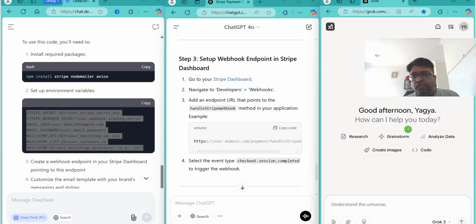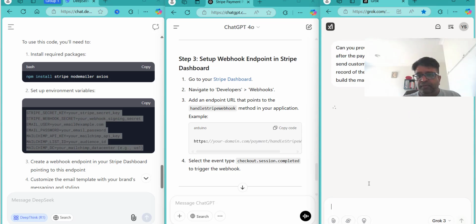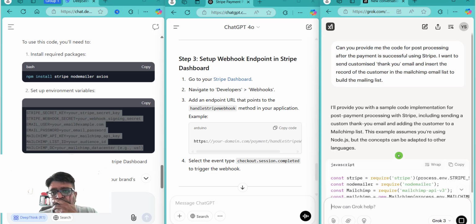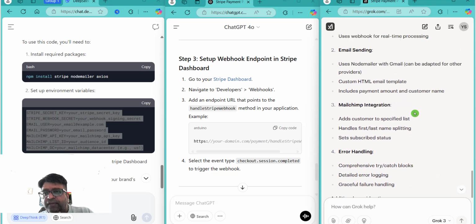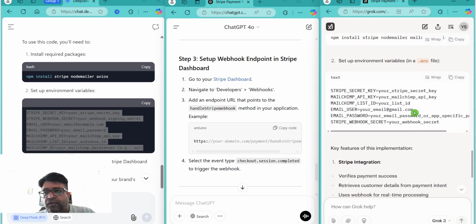Now let's go to Grok 3 here and see what it has to say. Okay, so Grok 3 has also written the code for me.